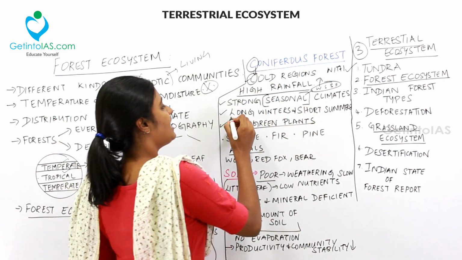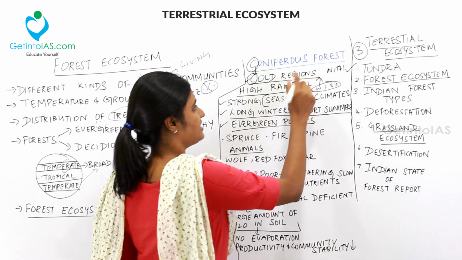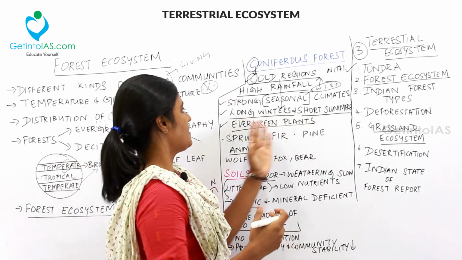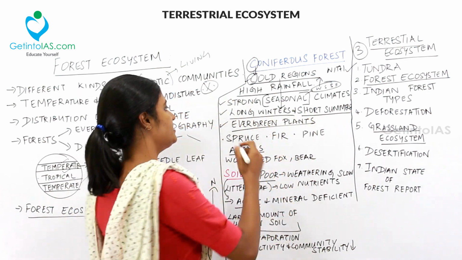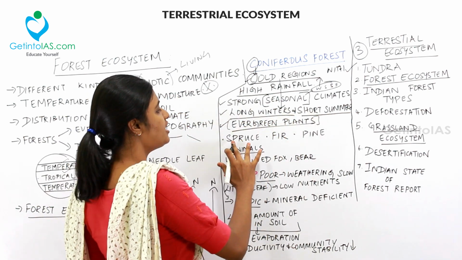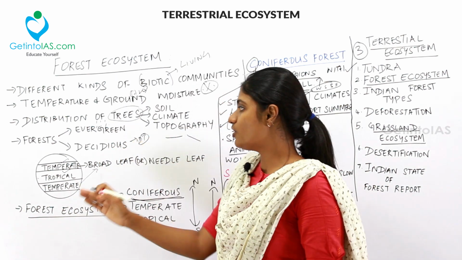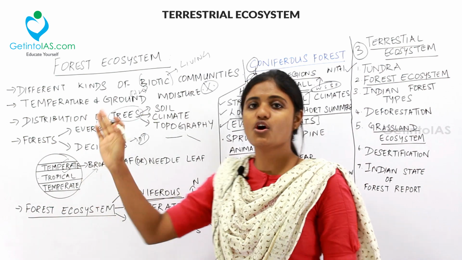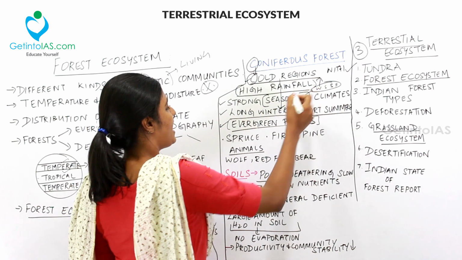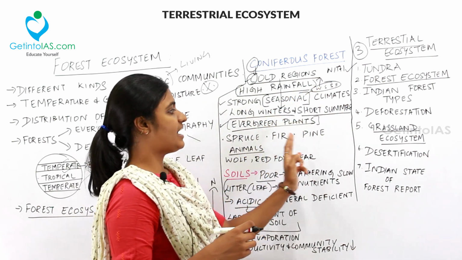And over here, it will have long winters and short summers because it is a cold region. The next thing to be noted down here is that it will have evergreen plants. The evergreen plants here are spruce, fir, and pine. Already we saw we can divide the forest into evergreen and deciduous. Over here, it is having high rainfall, and hence it will have evergreen plants: spruce, fir, and pine.